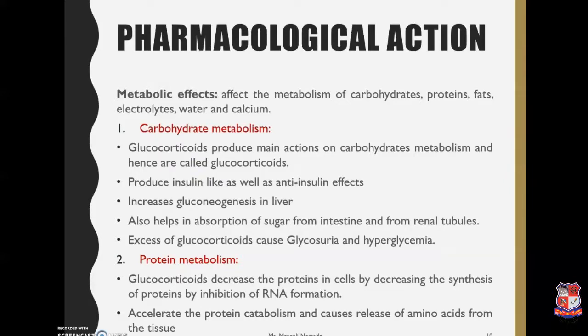Like insulin, they stimulate the formation of glycogen in liver and muscles, and increase gluconeogenesis, that is production of sugar molecules in the liver, especially from proteins. However, unlike insulin, they depress glucose uptake and its oxidation by tissues. Glucocorticoids generally help in absorption of sugar from the intestine and from renal tubules. When there is an excess of glucocorticoids, it causes glycosuria and hyperglycemia.